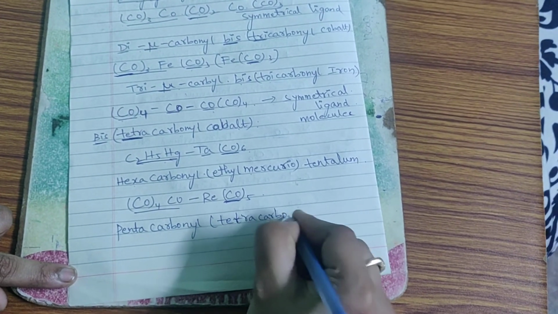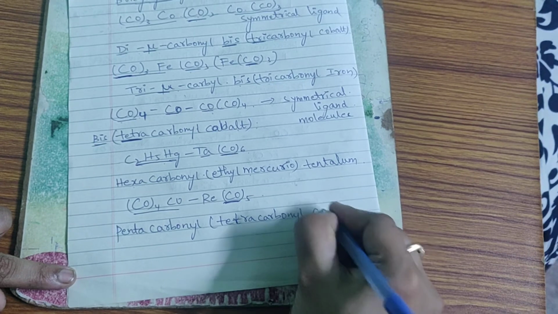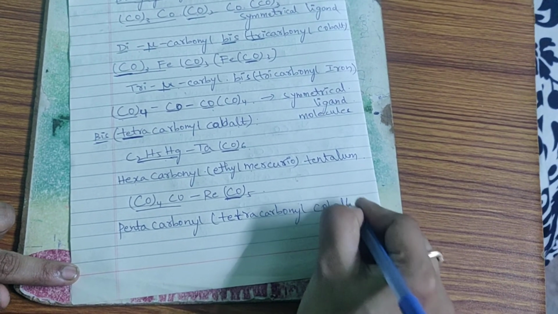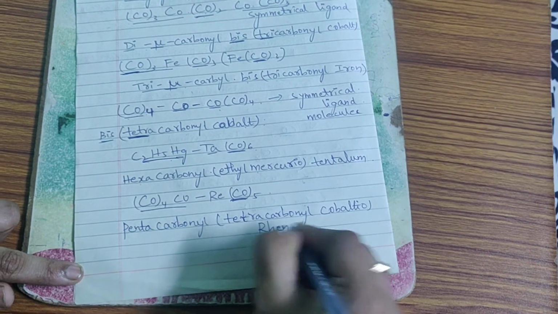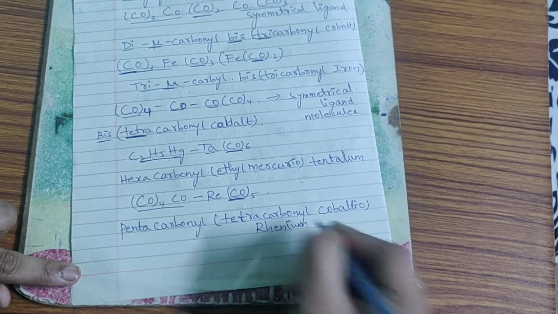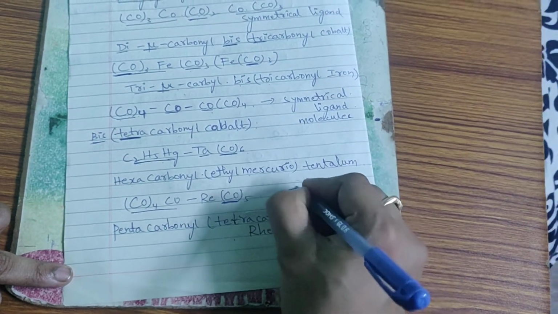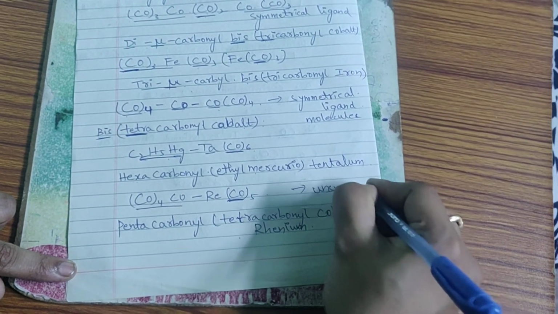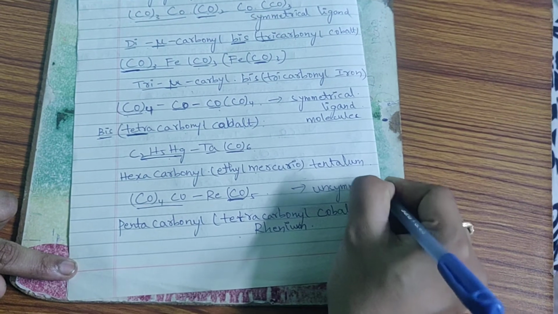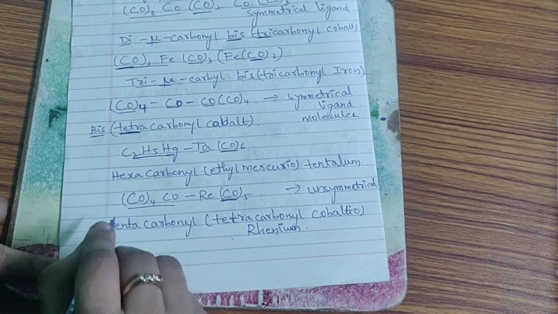Tetracarbonyl cobaltio, and the last one, the name of the metal is rhenium. Okay, this is the best example of unsymmetrical compounds or unsymmetrical molecules, we can say, because when you cut the molecule, we are getting 2 different halves here.